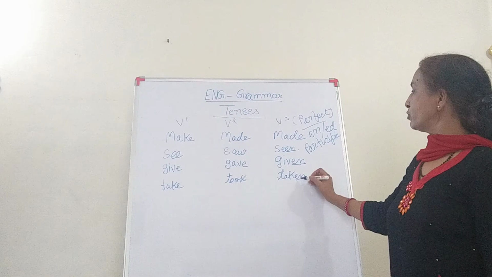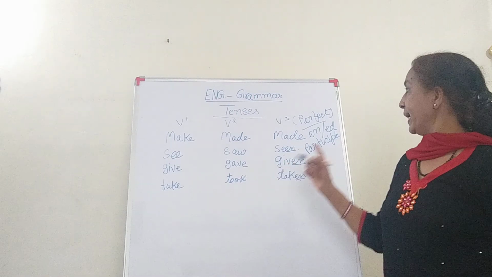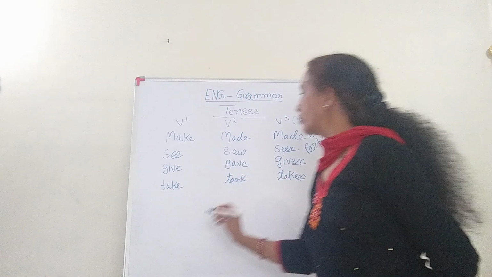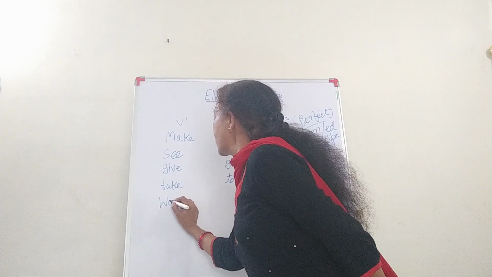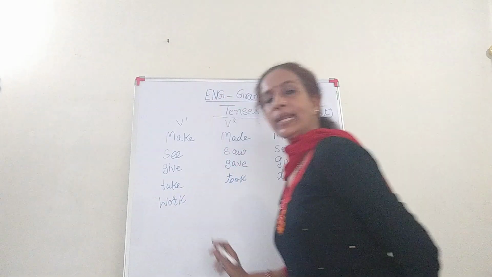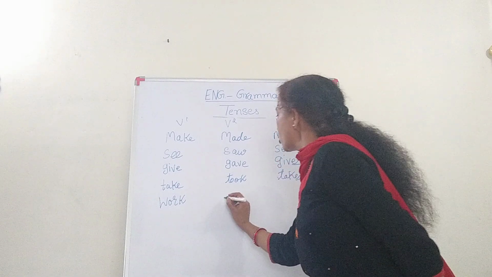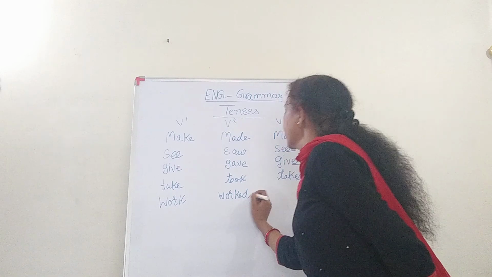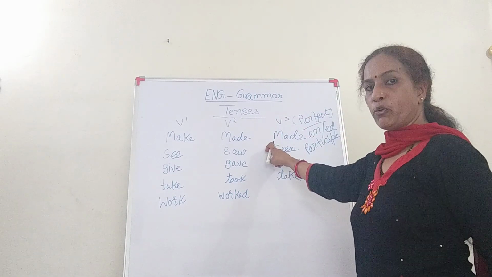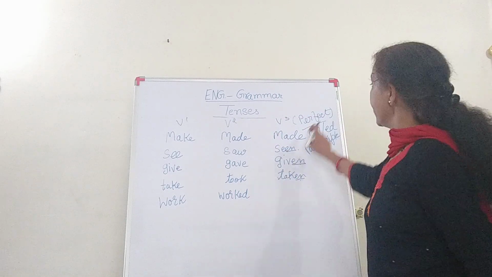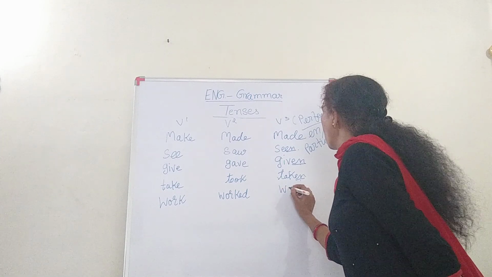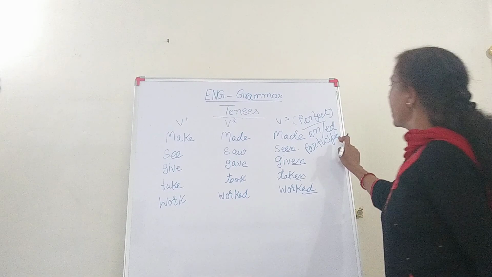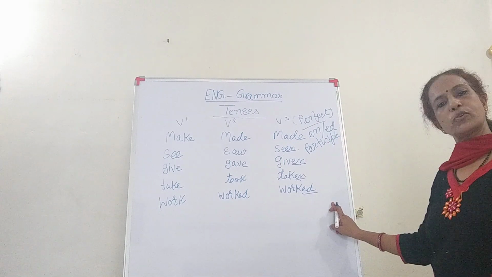En you know, I have shown you. Now why ed? I will give you examples of a few words and you will come to know. For example, work, W-O-R-K. Past tense of work is worked. I told you we make past tense of few words by adding ed. And here also: work, worked, worked. So that is why this is known as ed participle also.